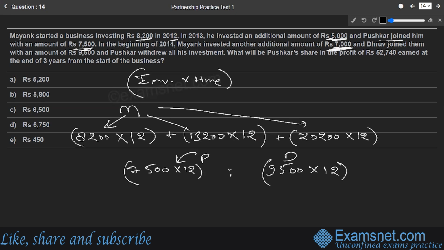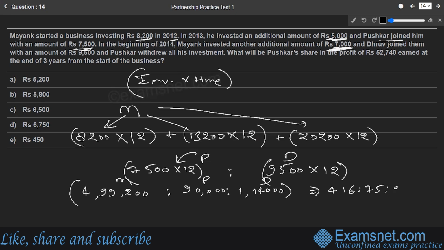If we solve this further for all three partners, it is ultimately 4,99,200 is to 90,000 is to 1,14,000. So this is the investment and profit share ratio between Mayank, Pushkar, and Dhruv. If we solve these numbers further, the ultimate ratio comes out to be 416 is to 75 is to 95.